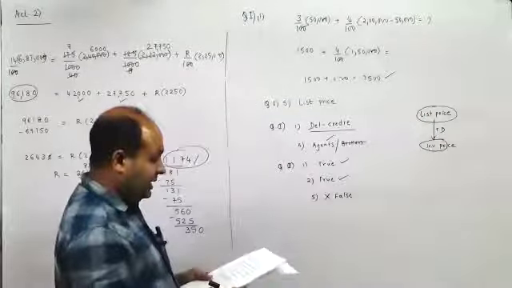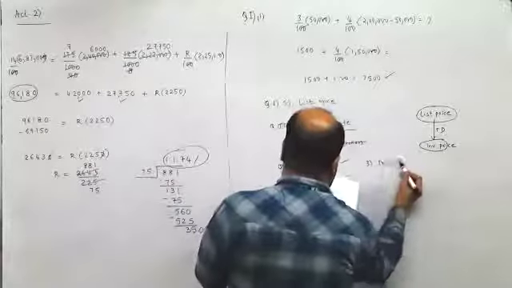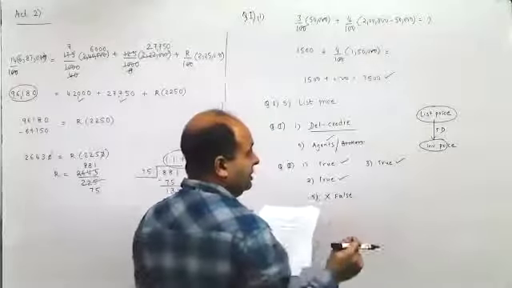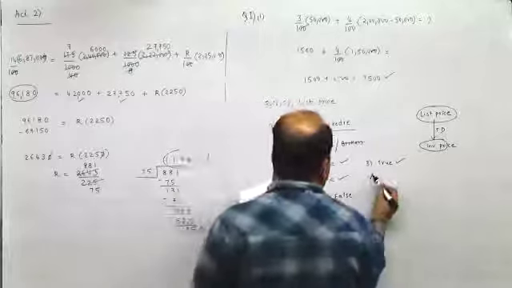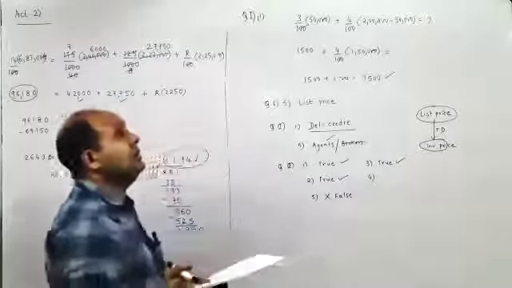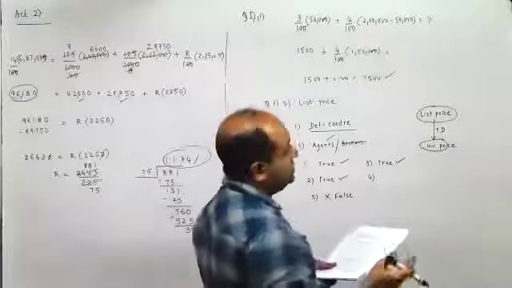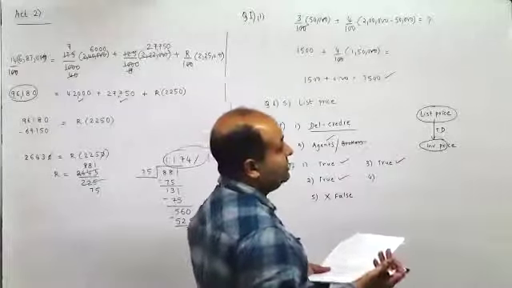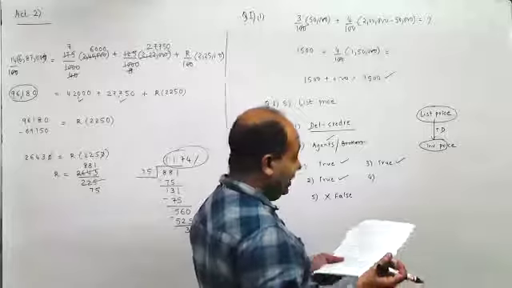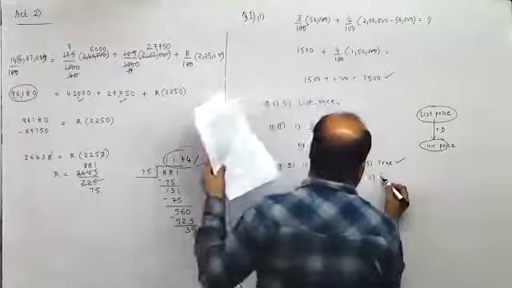A person can get both trade discount and cash discount. Yes, he can get both. The sum due is also called the cash value. Sum due is also called the cash value. Yes. Actually it is a selling price. So sum due is the face value. It shouldn't be the cash value. So it is face value, not the cash value.